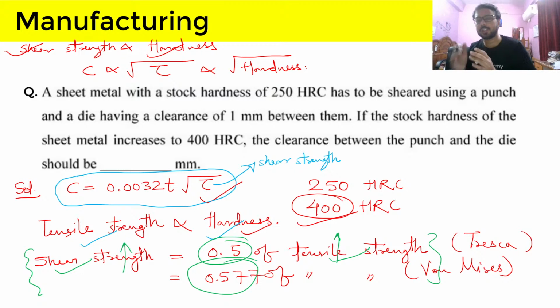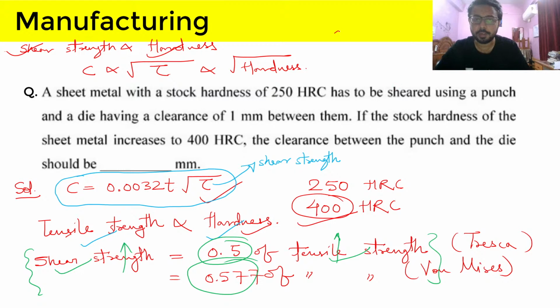So what we have discussed in this question, let me summarize again. We have this clearance formula, and you should know it, because it is the first formula that you read about clearance. Just remember this formula by heart, or as we say in Hindi, रट लो. C is equal to 0.0032 T under root tau, where T is thickness and tau is your shear strength. Therefore clearance is directly proportional to under root shear strength, and therefore directly proportional to under root of hardness.